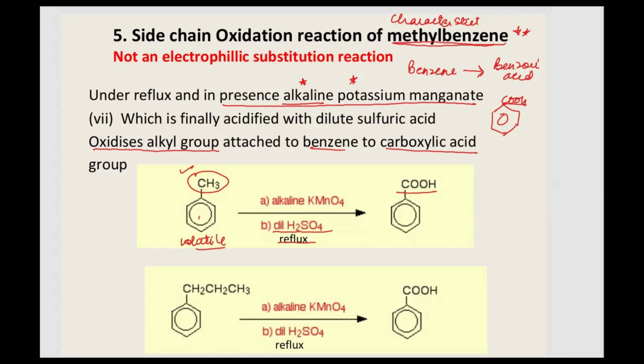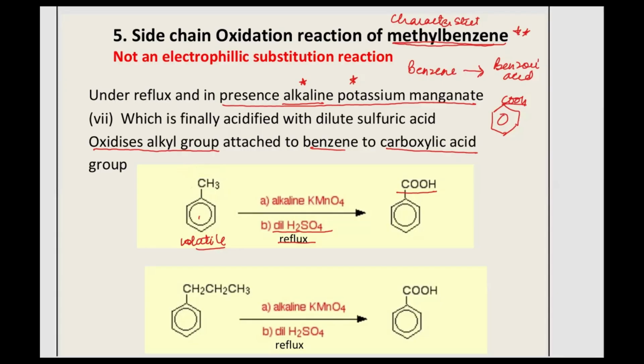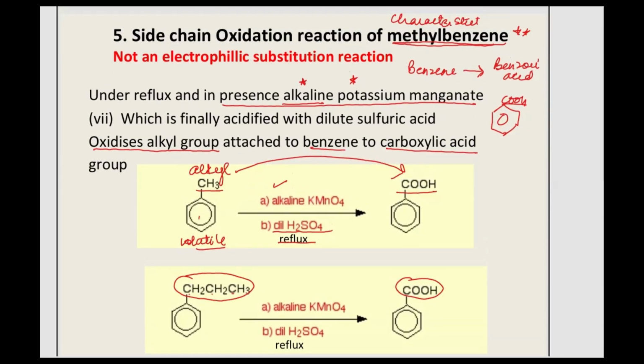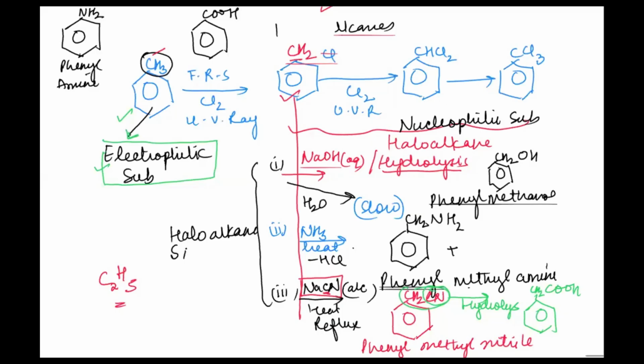Now, very importantly, no matter whatever alkyl group you have, in this scenario we have a propyl, a 3 carbon alkyl group. Whether you have a methyl group, or a propyl group, or an ethyl group, or a butyl group, all of them under these conditions will be oxidizing and giving a carboxylic acid. Any alkyl group will be modified into the carboxylic acid under this scenario. So this is a very important key reaction. This is how we have all these reactions of methylbenzene.